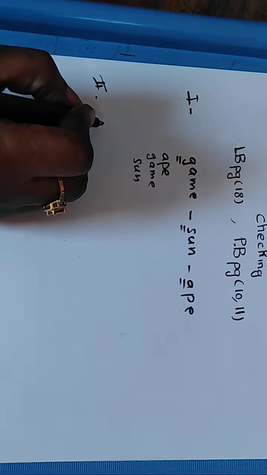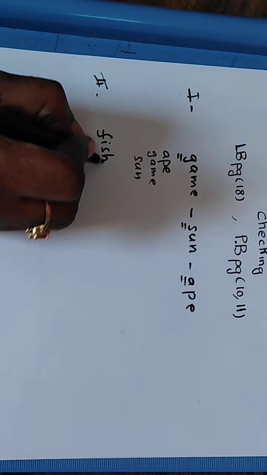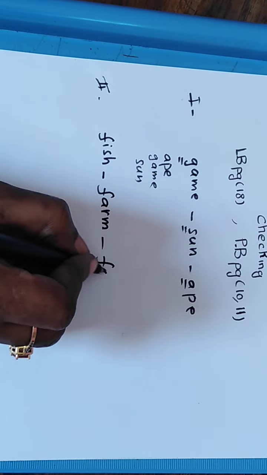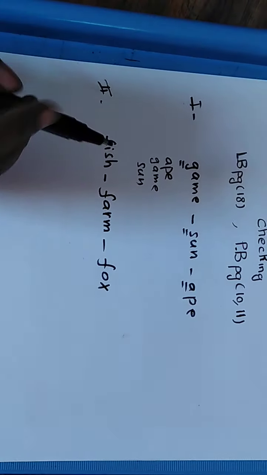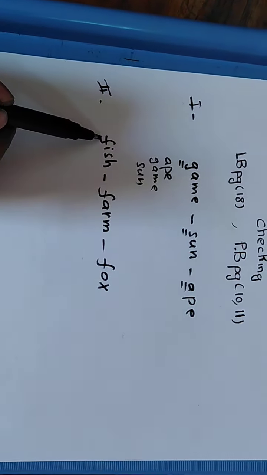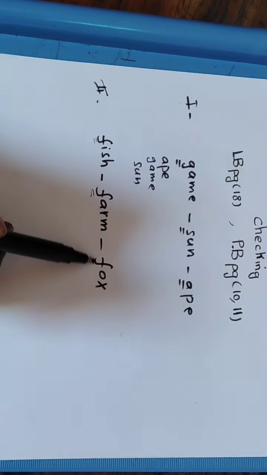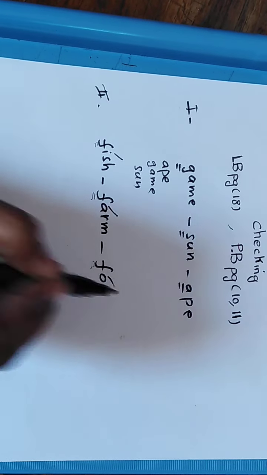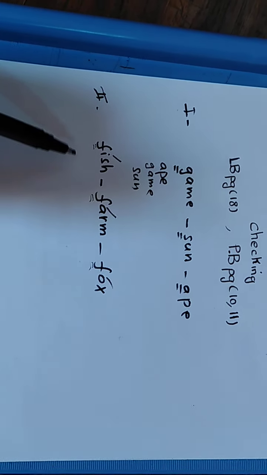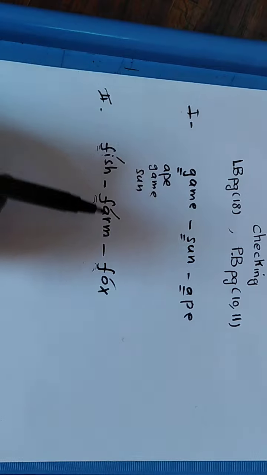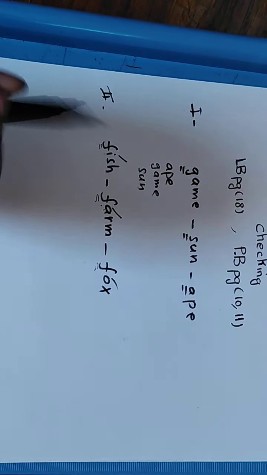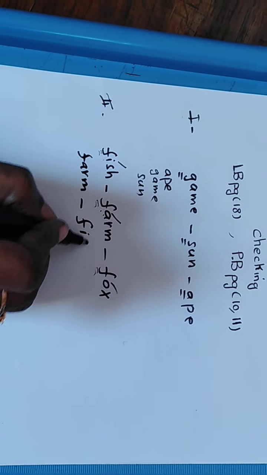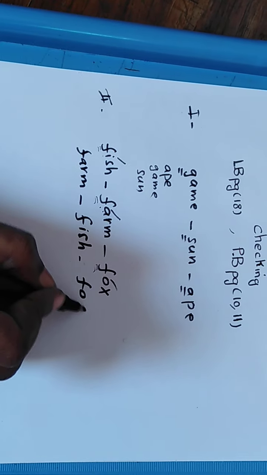Again, I'm going to give you an example. These are my words: fish, farm and fox. All these three words have a common F. So how can I differentiate? By checking their second letter, because they differ in their second letters. So here I, A, O. Which one is first? Farm, and then fish, and the last one is fox.